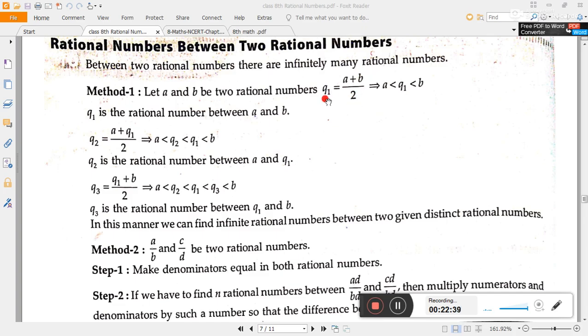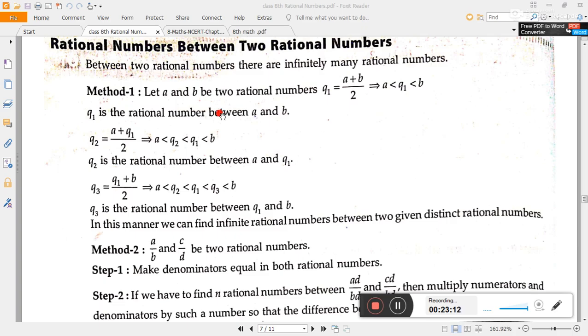This q1 is a rational number between a and b, and q2 is equal to a plus q1 upon 2, meaning the given rational number and the determined rational number, again added and divided by 2. Then you will get the second rational number. In this way, if you perform the same process until you find whatever number of rational numbers you need, you get the answer. But this is a somewhat long process.